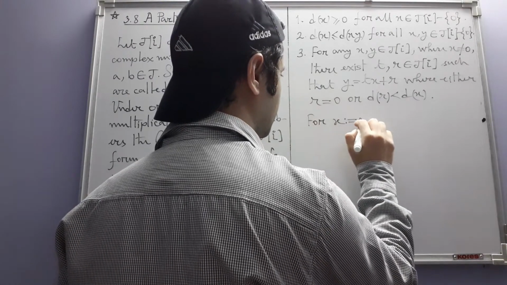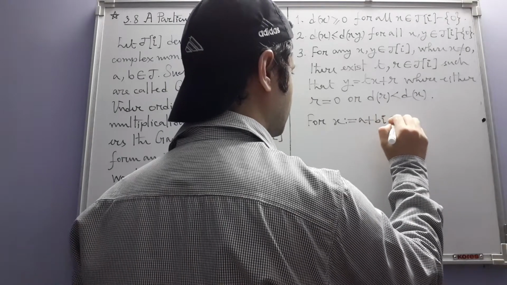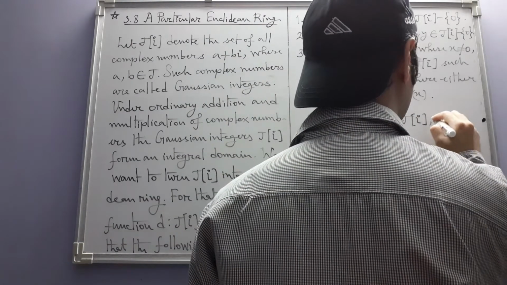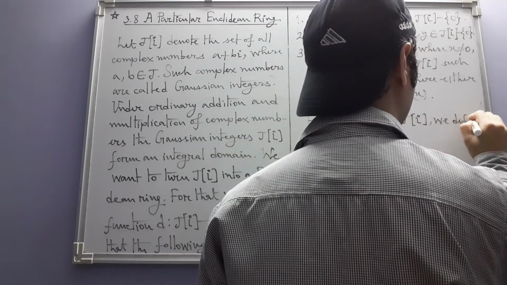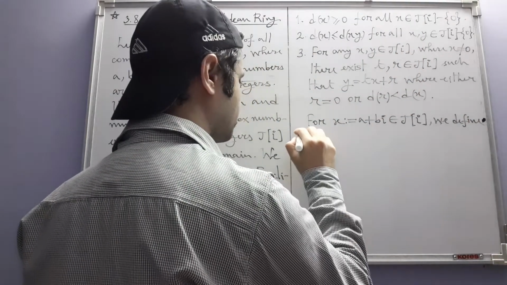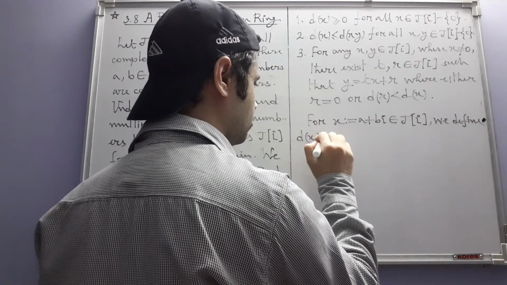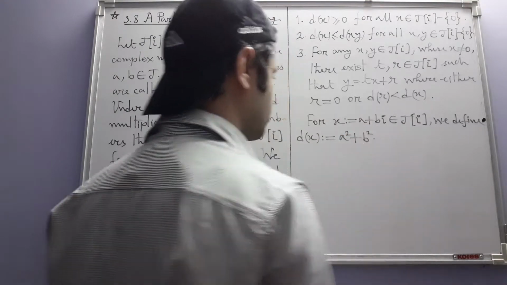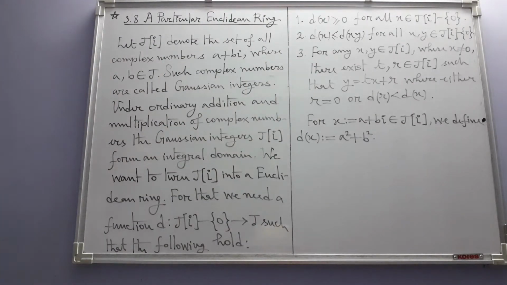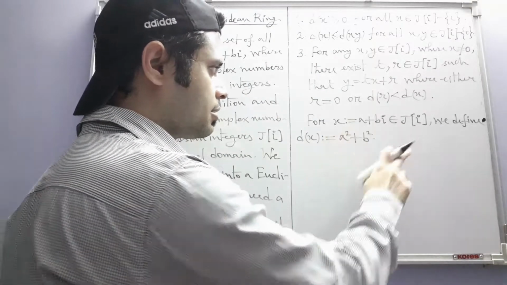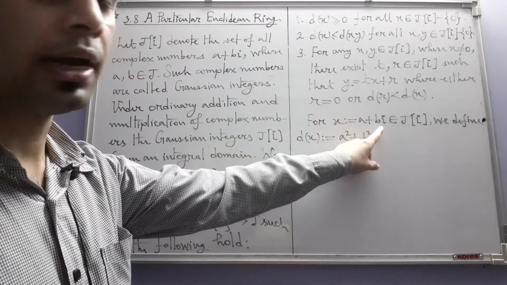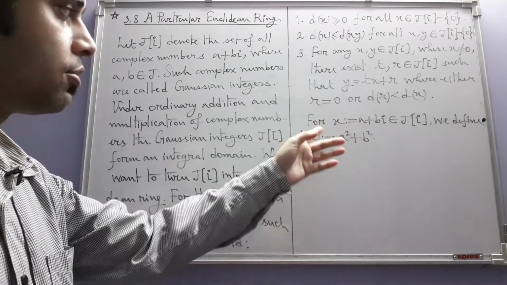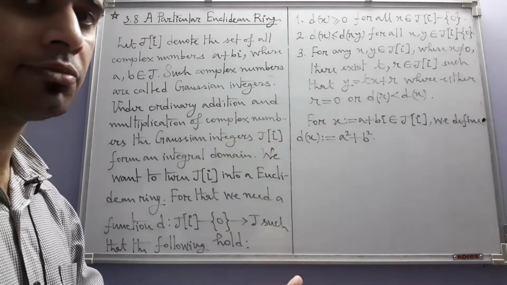For x equal to a plus bi belonging to J[i], we are now going to define the function d. d(x) is equal to a squared plus b squared. So now look at the function. Since x is a Gaussian integer, a and b are integers first of all. So a squared plus b squared is also an integer. So at least the function d gives us integer values.